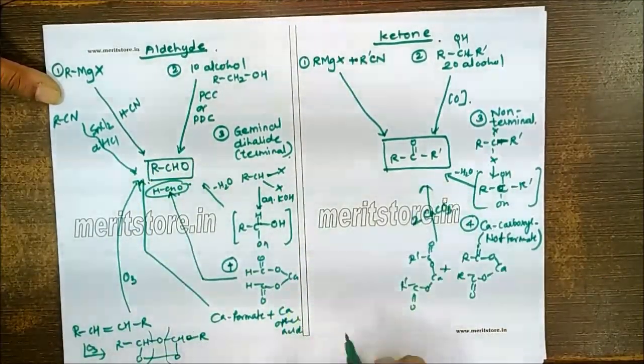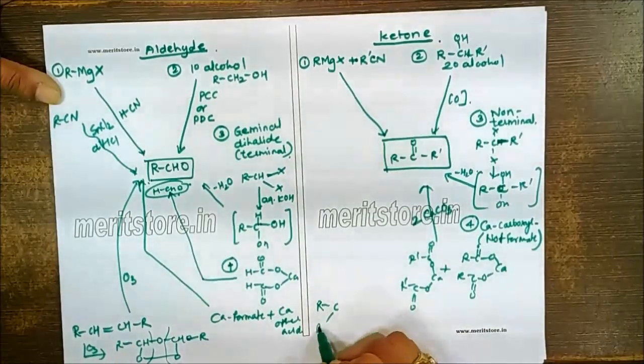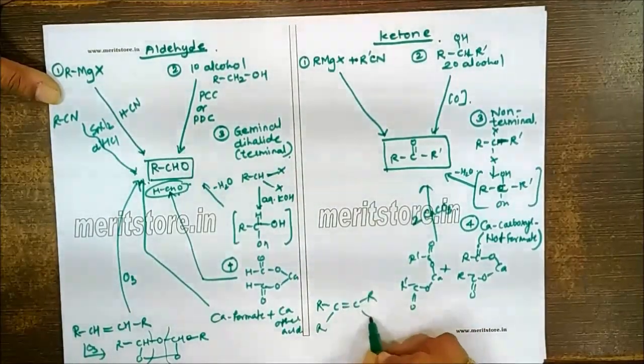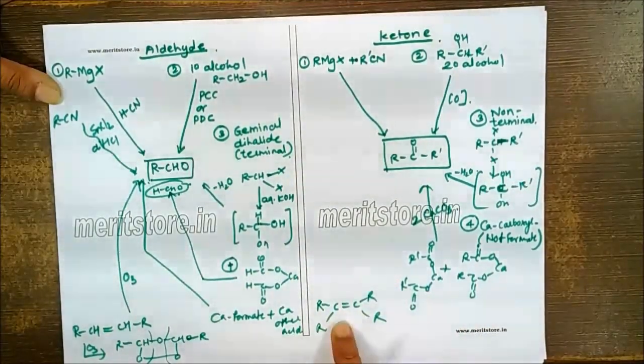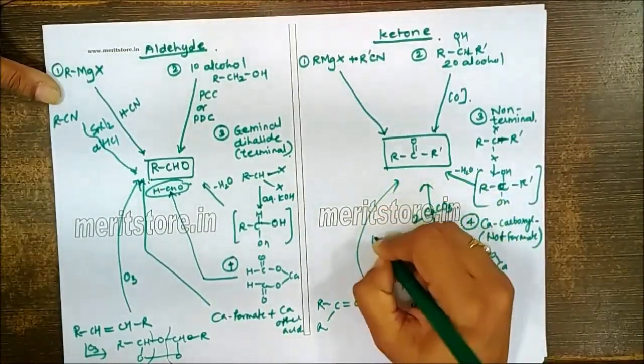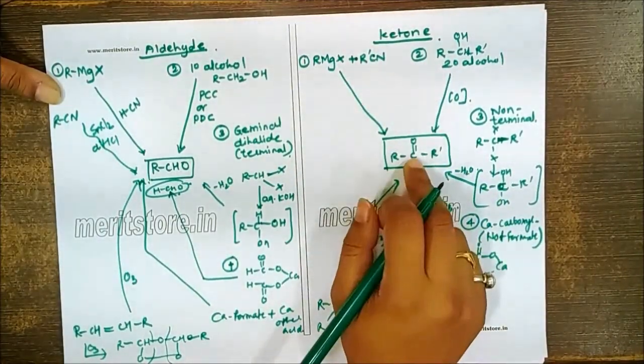But if I want ketone from the alkene, there should not be any H on the carbon containing the double bond. So this on ozonolysis will give you formation of the ketone.